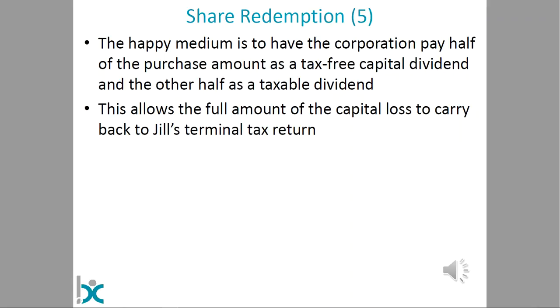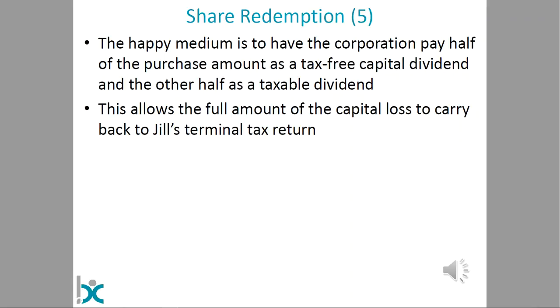The stop-loss rules actually say that you can't carry back the capital loss if more than half of the purchase price is paid by a capital dividend. So there is a fairly tax-efficient way to manage this, and what you can do is pay up to half of the purchase price as a tax-free capital dividend, the other half as a taxable dividend, and that still allows the full capital loss to carry back to Jill's terminal tax return from the estate. It's probably the most tax-efficient way to do it.